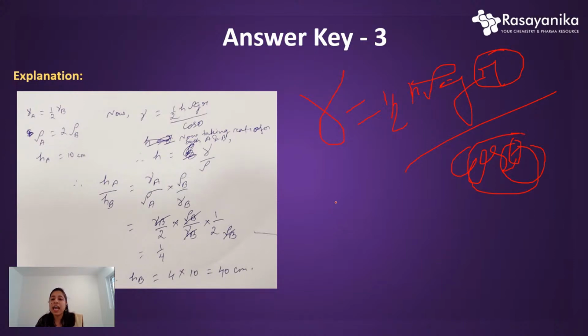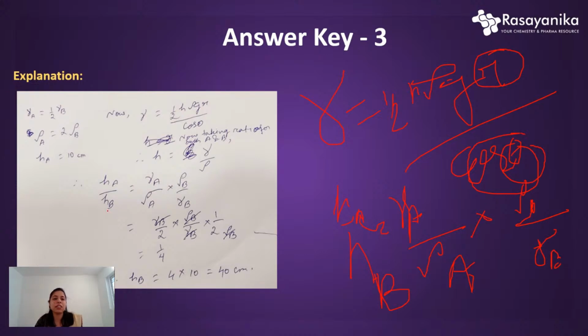So for both A and B liquids, if we take the ratio, basically we will get HA by HB. Let's take it like this, so we will get gamma of A by rho of A into rho of B divided by gamma of B.